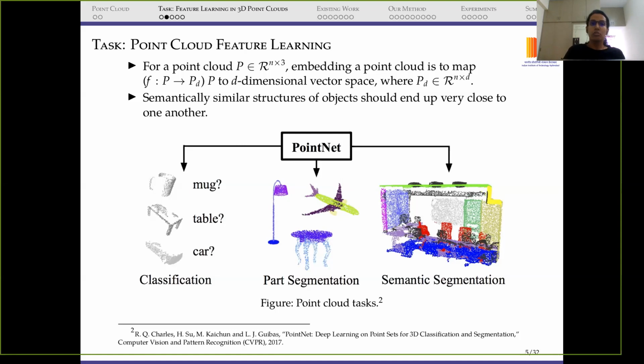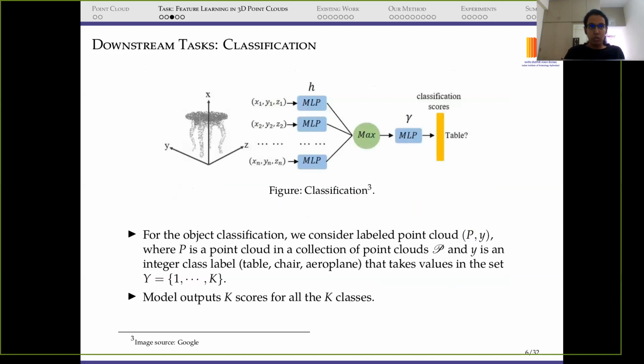Now, considering this goal, we have three downstream tasks which we perform. First is classification, then part segmentation, and then semantic segmentation. Just to give you the idea, what is classification in terms of the point cloud? We have a label associated with each point cloud, and this label y is taken from one of the k classes.